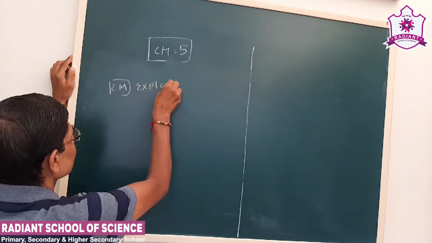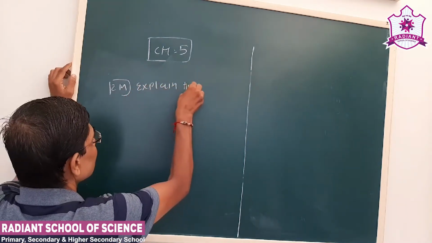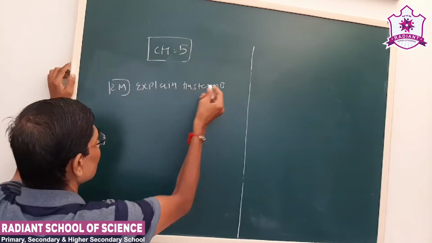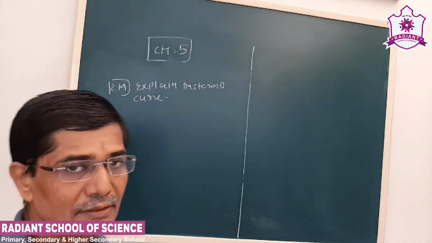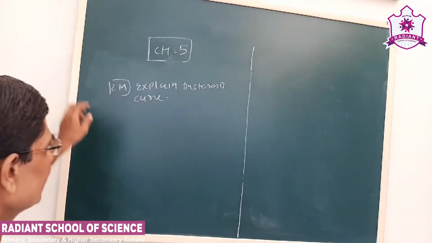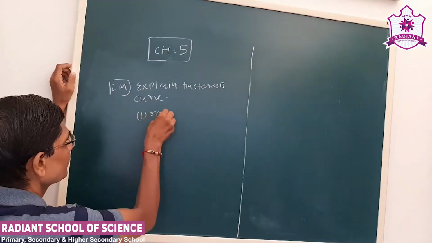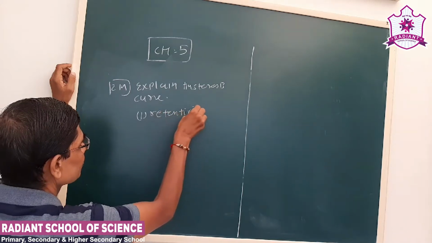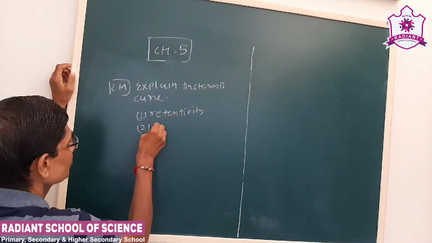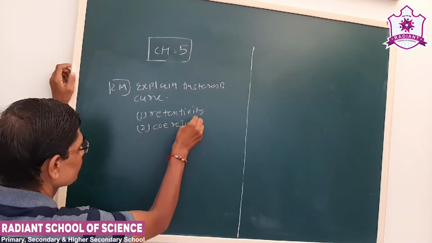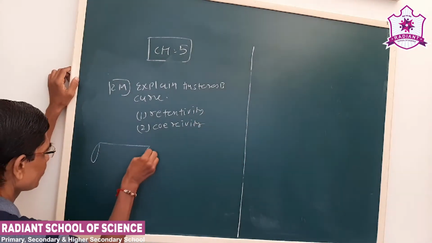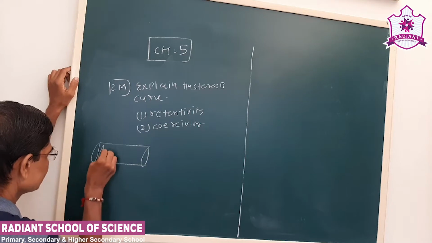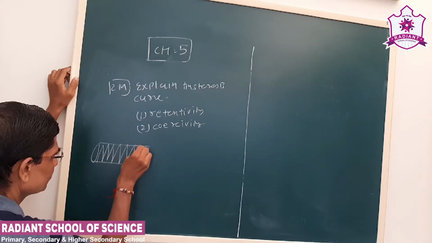Explain the hysteresis curve and various points on it, and two important definitions here: one is retentivity and second is coercivity. Now suppose a solenoid is there, and we know the number of turns.